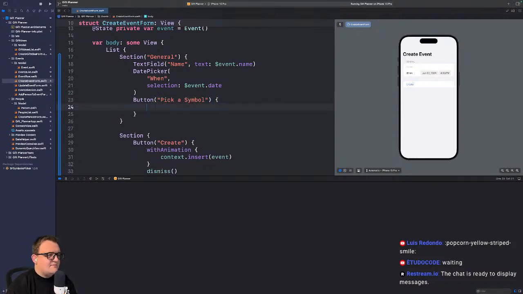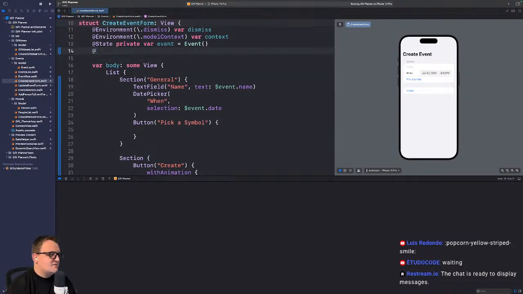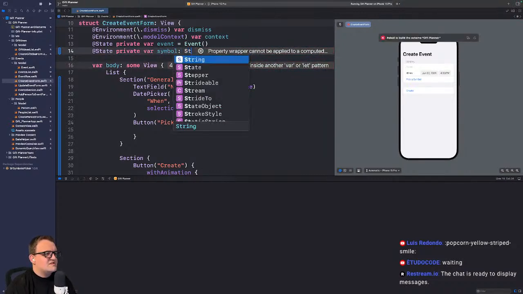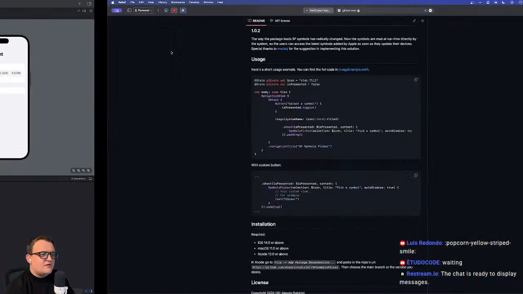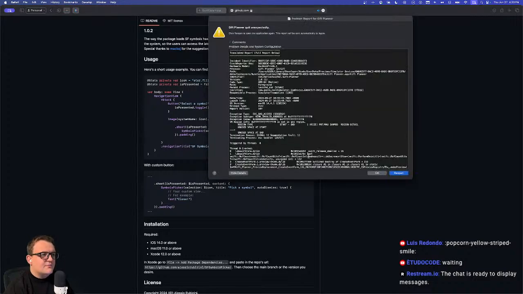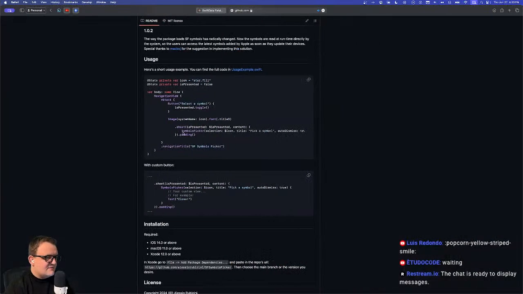And on tap, we'll create a state here. So let's do state private var symbol, which I think is going to be string, but we'll make it. Oh no, that's not what we want. Is it? How did they do it in the README? They had a separate is presented and they had an icon. Okay. I think there's a fancy thing we can do for this. Oh, it crashed. That's fine. Yeah, that wasn't ready yet.